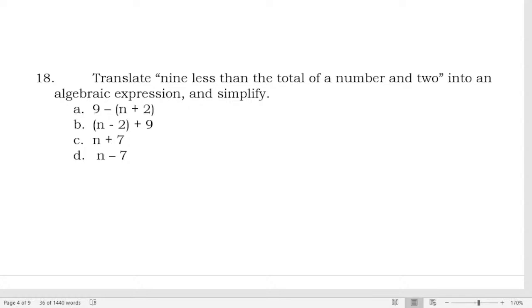Is that clear? Is the letter D clear? So the final answer, or the correct answer, is letter D. That's n minus 7. Is the explanation clear?